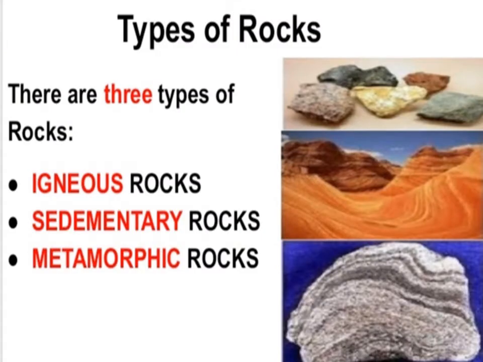Types of rocks. There are three types of rocks. The first one is igneous rock, the second one is sedimentary rock, and the third one is metamorphic rock. These are the three main types of rocks.